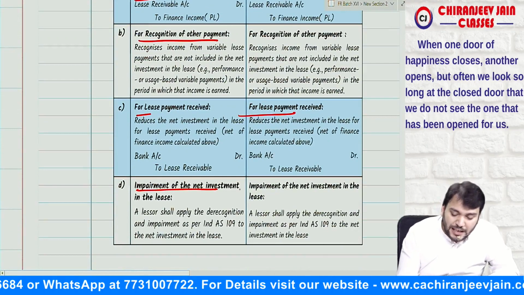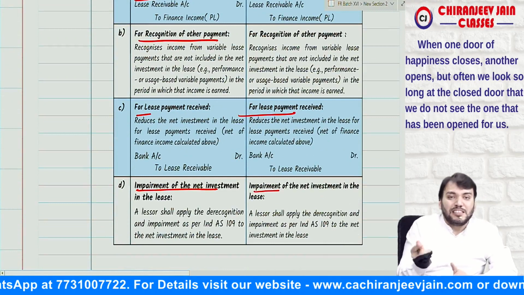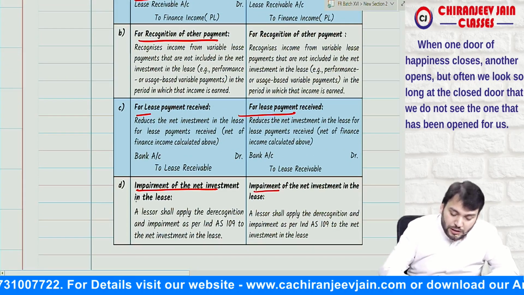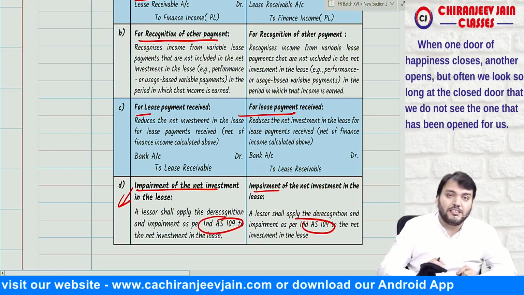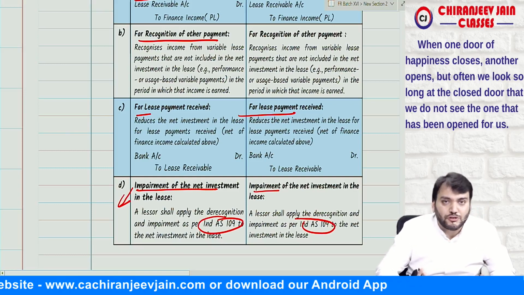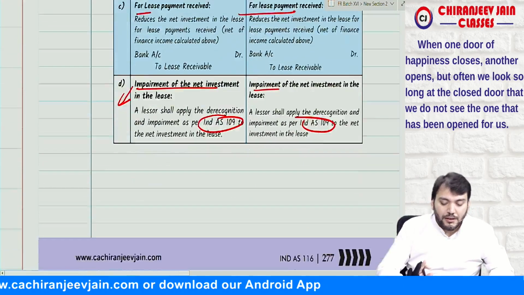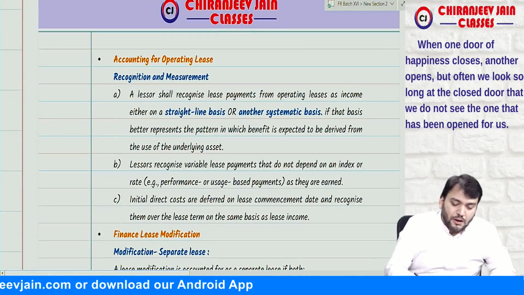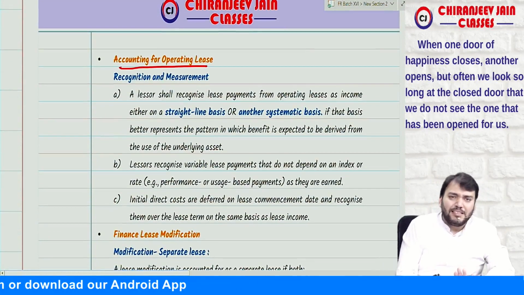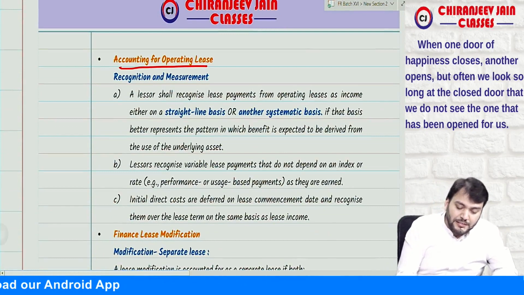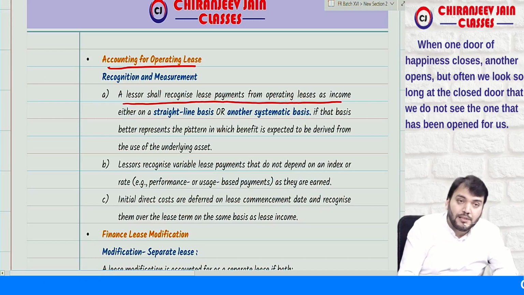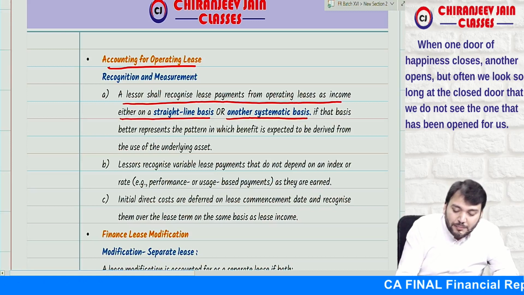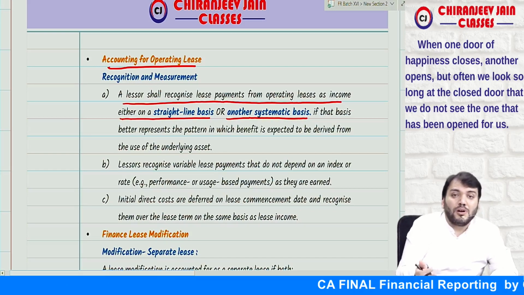Then impairment of net investment, so impairment of lease receivable is covered under Ind AS 109. So impairment need to be done, but it will be done as per Ind AS 109. This is what accounting treatment in the books of what? Lessor. Correct. Yes, sir. Now what will be the accounting for operating lease? Very simple. Accounting for operating lease, a lessor shall recognize lease payment from operating lease as income either on straight line basis or in any other systematic basis if it is more appropriate.